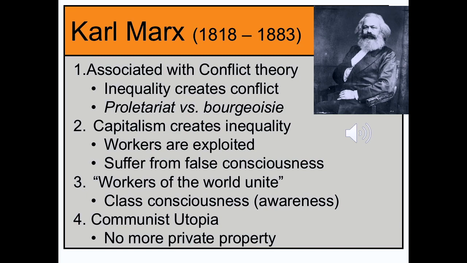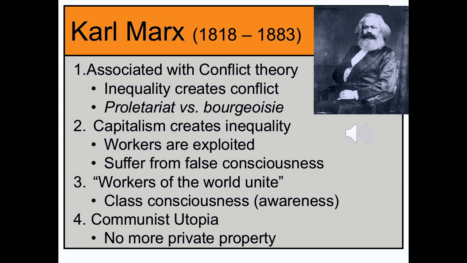Next we have Karl Marx, who was writing in the late 1800s as well. He's associated with conflict theory, and although most people associate Karl Marx with communism, a failed economic system as we all know, what's more important for sociologists is his social theory. What he does is look at conflict that's caused by inequality. If we're talking about different groups that have access to privilege and wealth, and those that don't, that inequality is going to cause conflict.